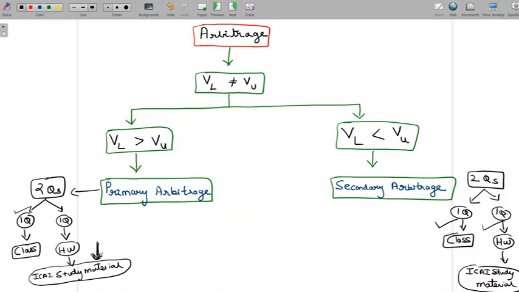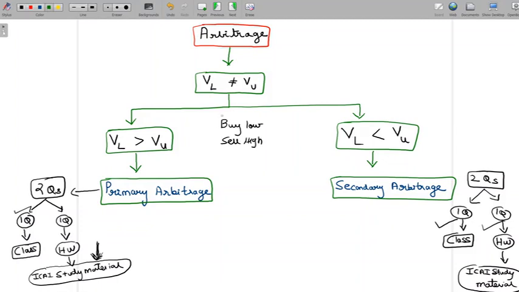Now, a very important point that we'll have to make here before we proceed with any of the arbitrages, either the primary or the secondary arbitrage. Always the rule of arbitrage is simple. It is buy low and sell high.